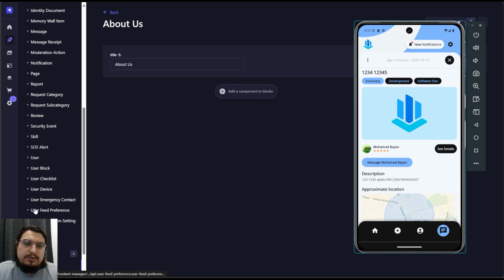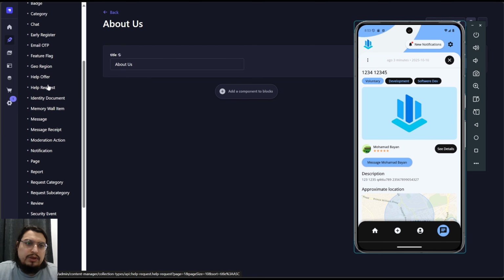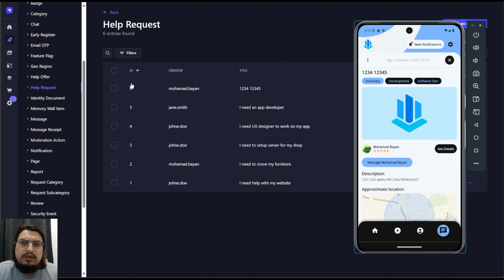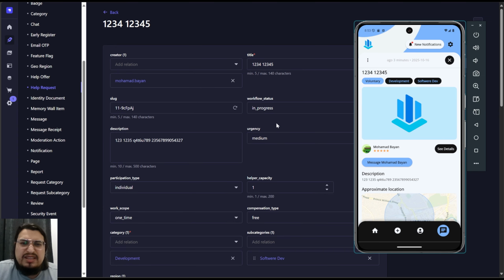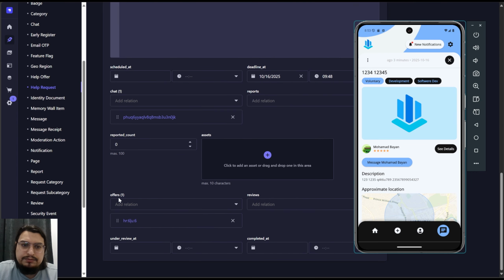As you can see, when I set my preference, it's in my preferences here. There is a notification setting here and users. For now, it's a help request, so we're gonna go to help request. Once you create a help request, it automatically will be here, and that's the last one that we created. And you can see the data and the type of workflow. For now it's in progress because there's a two-way system now. It's been in the chat, and I can show you in the chat here.